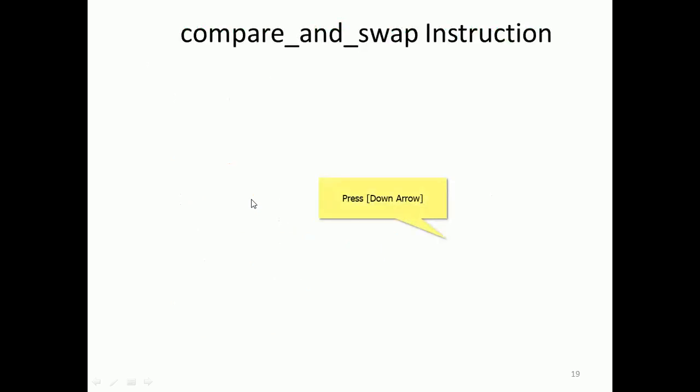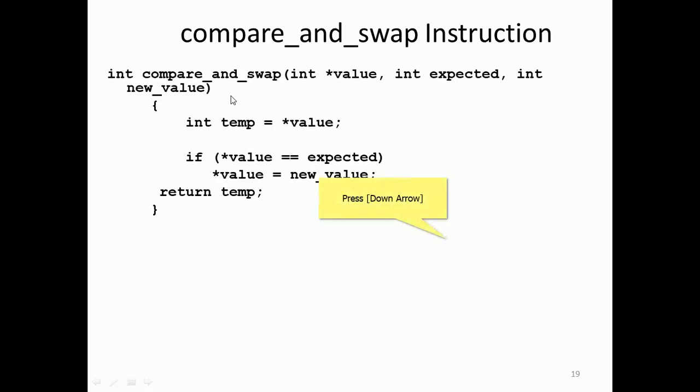One more parallel approach is compare and swap, with two memory variables. Earlier, test and set used only one variable, the lock memory variable. Here we have two, swapping the two values, value and new value. We have expected, and temp is equal to star value.